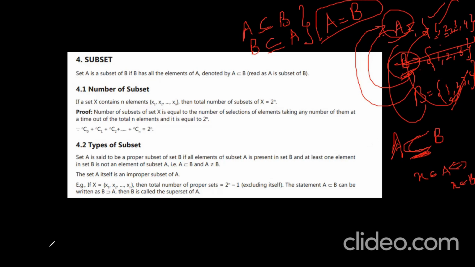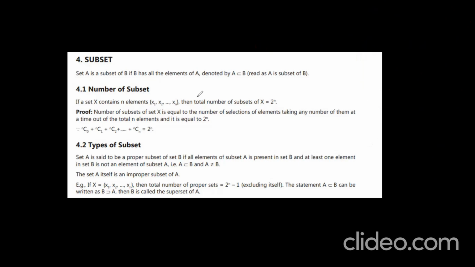Understand? This is about subset. Next, you see the number of subsets. If set X contains x1, x2, x3, and so on, xn, how many elements does it contain? n elements, right? If it contains n elements, X is equal to x1, x2, x3, and so on, xn. These are the elements contained by our X. So there are n elements contained by our big set X.